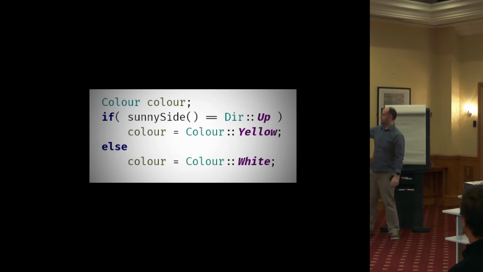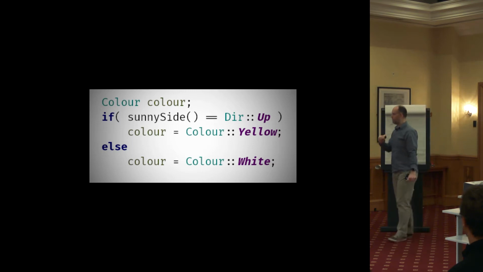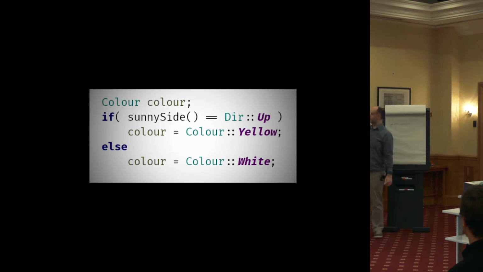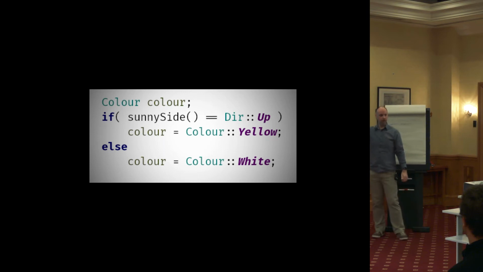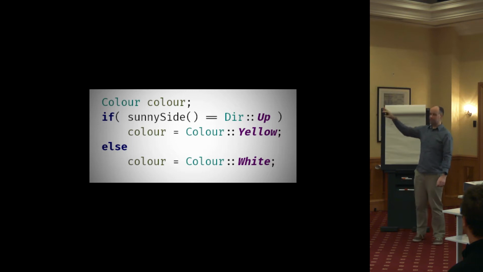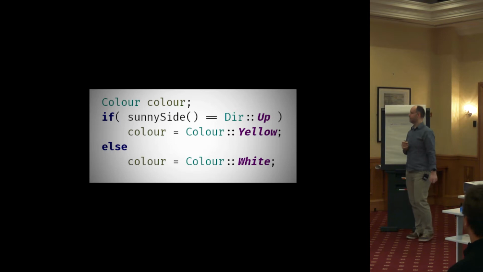If you think about it, the only way to get the value out of the scope of this if statement is through that side effect of mutable assignment. It's not strictly true. There's actually one other way, which we'll come on to in a moment. But that's why we're having to do it here, because what we really want to do is initialize our variable at the top. And as a result of that, there are a few other problems here. After this code, we may never need to change color again. It's very likely that's the case. So it'd be nice if we could make it const, but we can't because we need the mutability in order to give it that initial value.